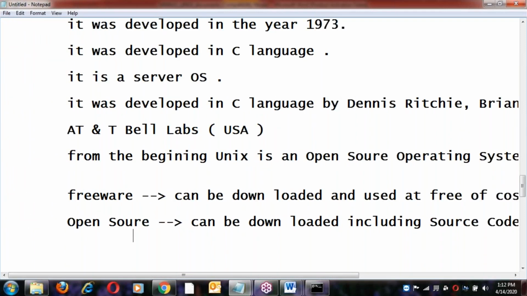Not only modification, it can also be redistributed. You can redistribute it in the market.